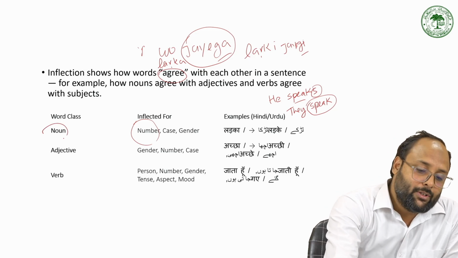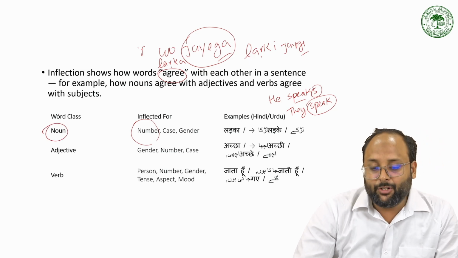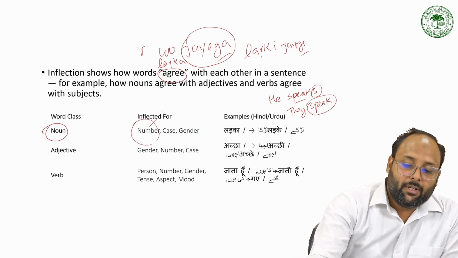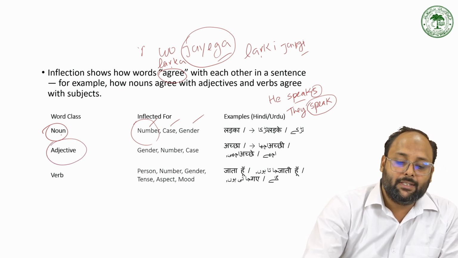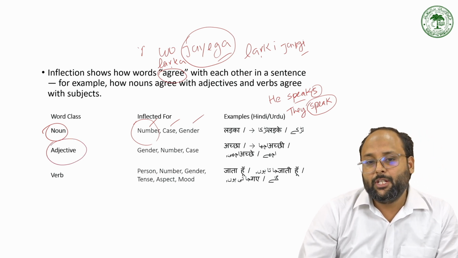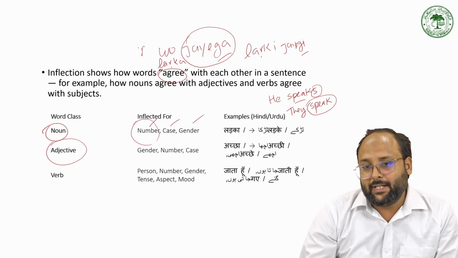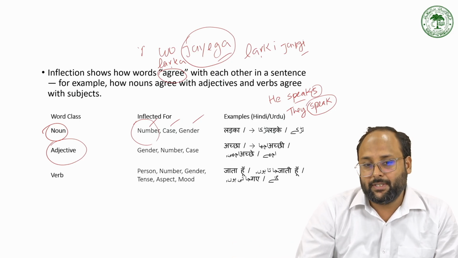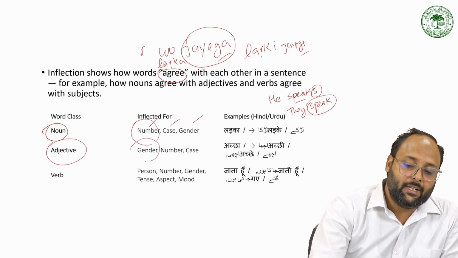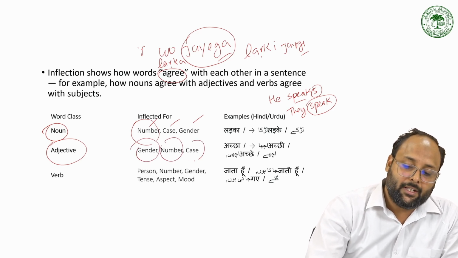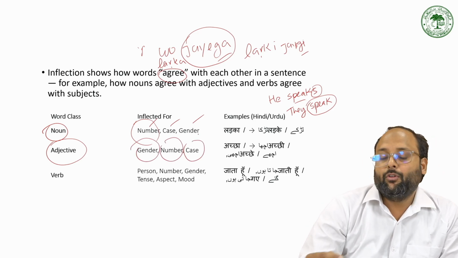So noun actually has the inflection according to number, case, and gender. And the adjective has the inflection. Inflection means when we change the basic form, we just add some suffixes to the form. So we can take some suffixes for change in gender, number, and case. The same thing we have for adjective also.